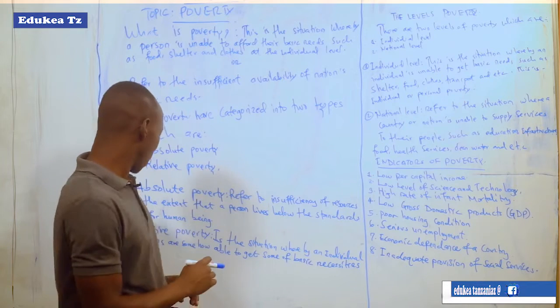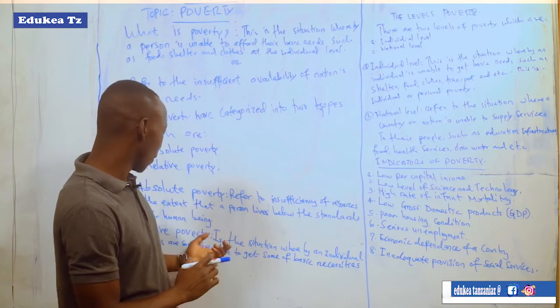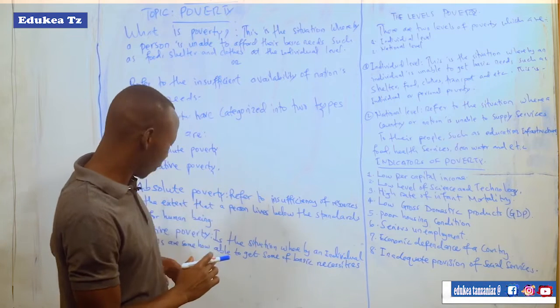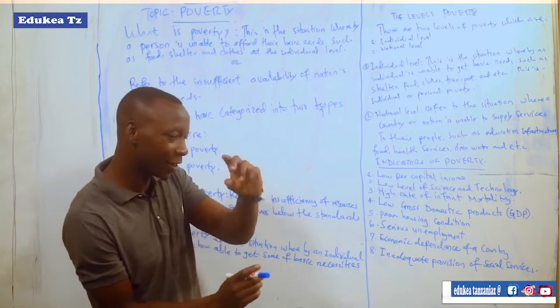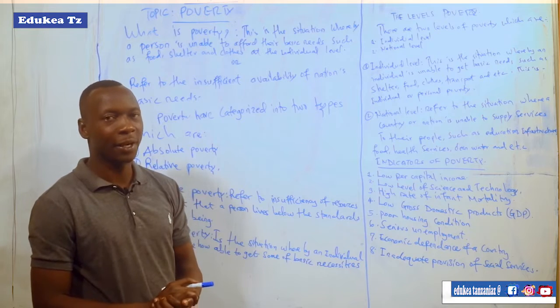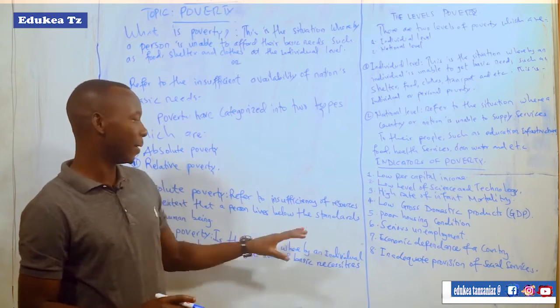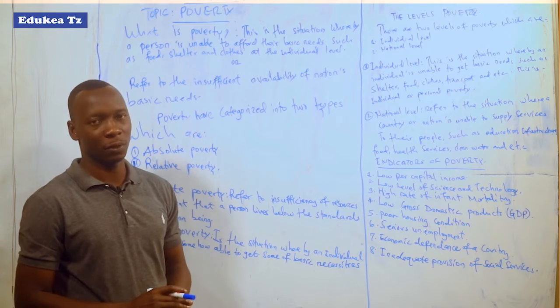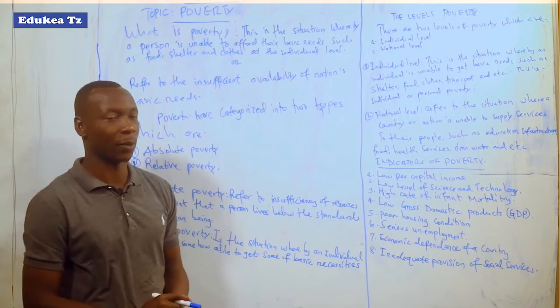So when you learn about these two types of poverty, you see that there is a slight difference between them. Each is a type of poverty, but there is a little slight difference according to the explanation here below.